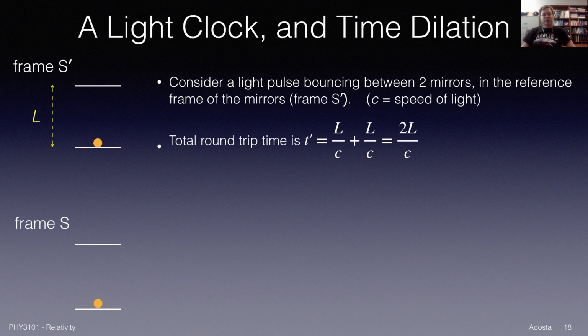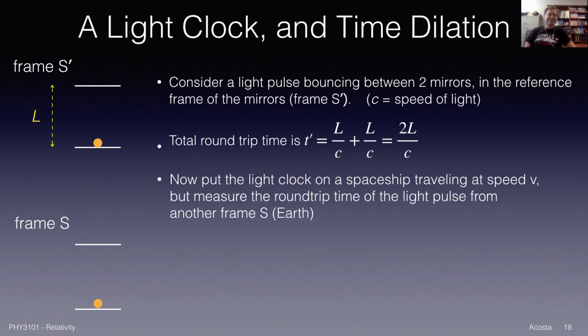Now, let's suppose we put that light clock onto a rocket, a spaceship, and it's going to travel at some speed v. But we measure the round trip time of the light pulse in a different reference frame S down here, which is, say, the frame of the Earth. So the idea is we're putting this light clock on a rocket. We're going to send the rocket along at some velocity. The light clock's going with the rocket, but we're going to measure the time for the light pulse to go up and down on Earth.